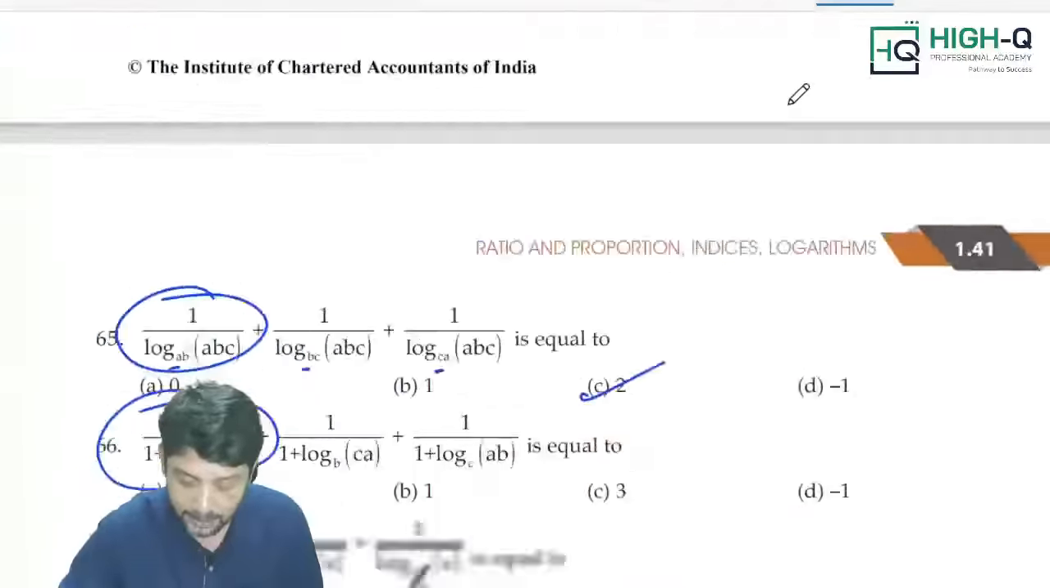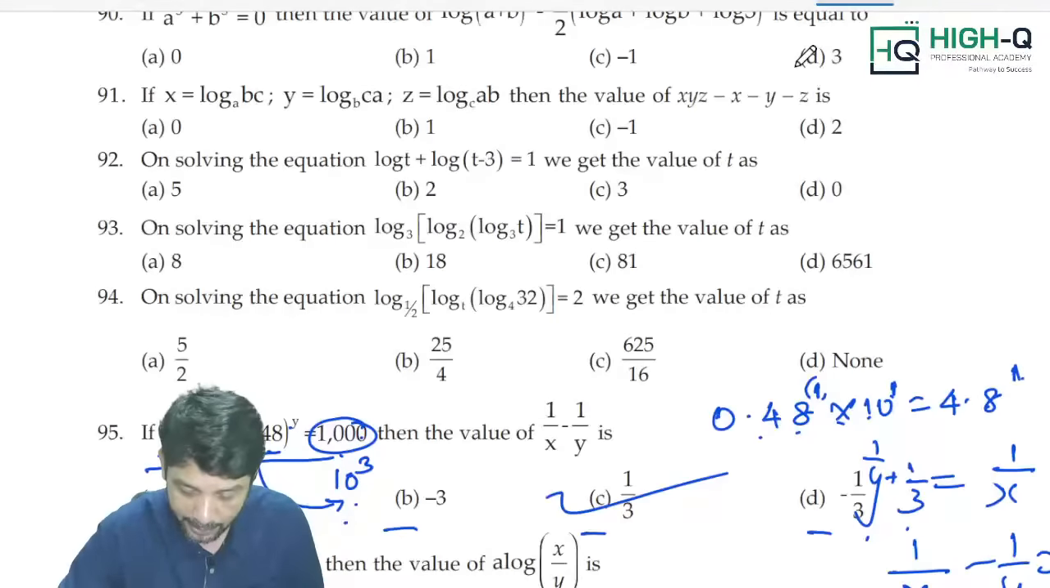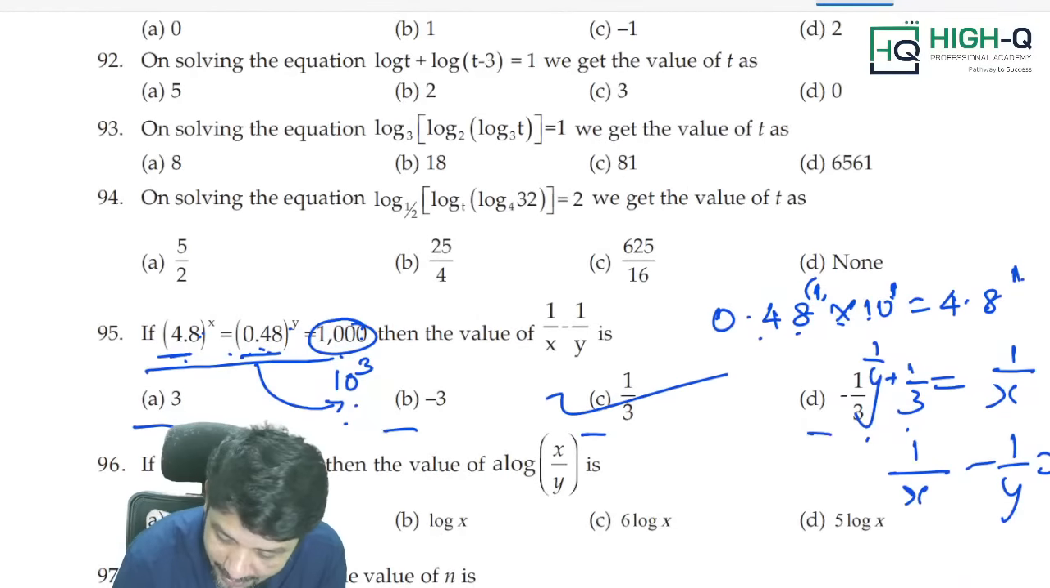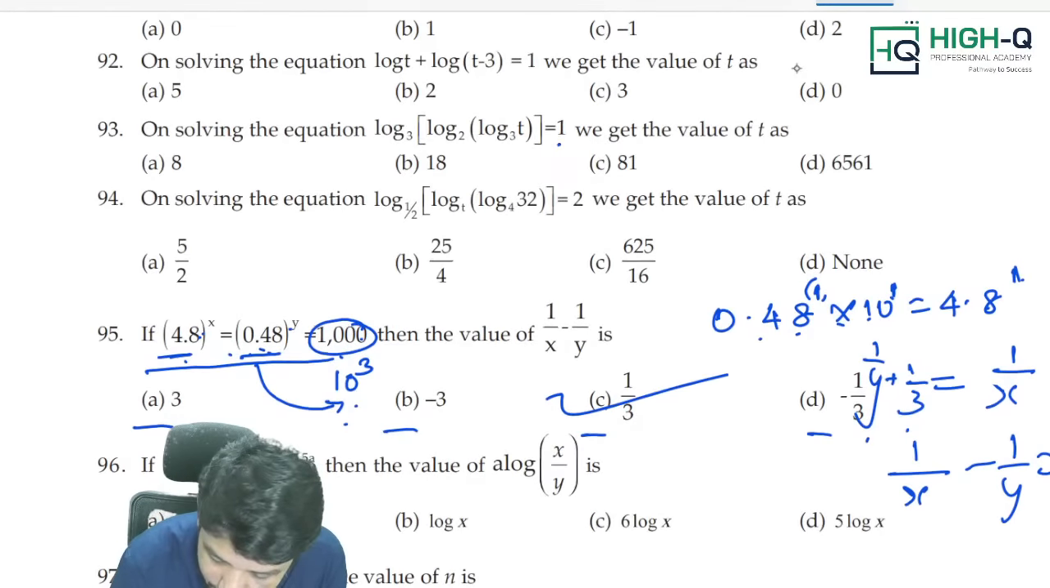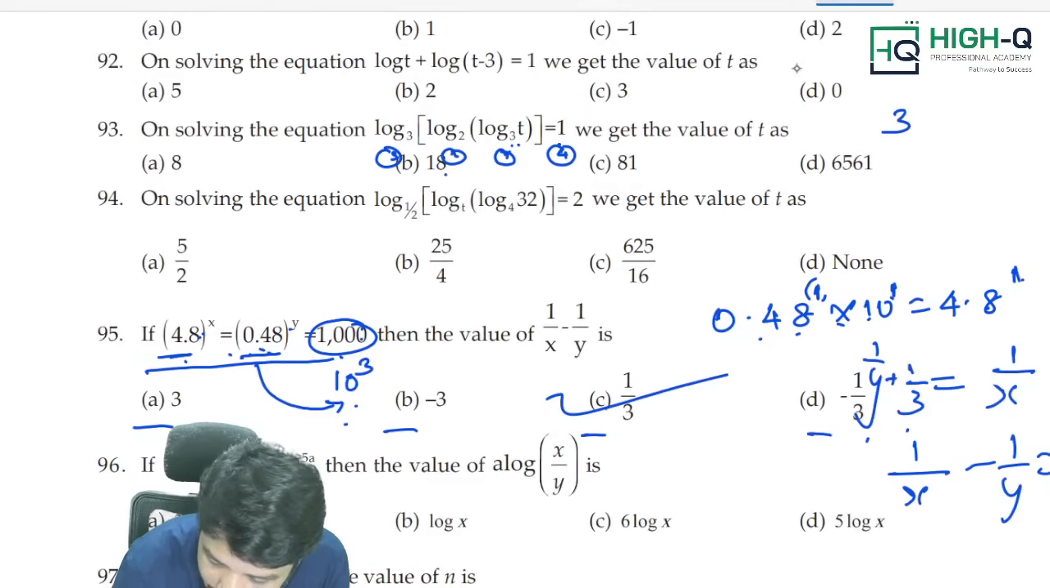We have one more example. Come on, look at this. I hope you know these methods. They ask you to find the value of t. Here we have different numbers, right? First base is 3, second base is 2, third base is 3, and fourth is 1, equal to t.